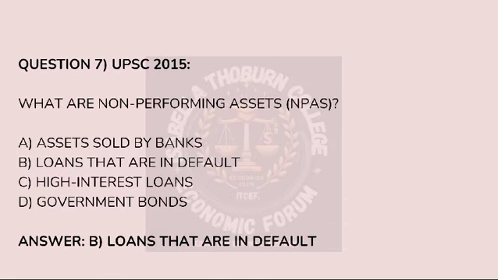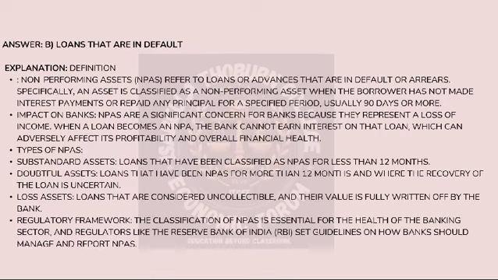The seventh question was, what are non-performing assets or NPAs? And the correct option was option B, loans that are in default. So non-performing assets, NPAs, are basically loans that have gone bad. It's like lending money to a friend but they stop paying you back for a long time. In banking terms, when someone doesn't repay a loan for a certain period, the bank calls it a non-performing asset because it's not bringing in any money or any profit. It is just sitting there like a bad investment.